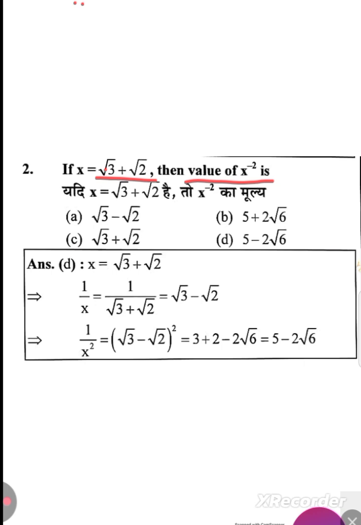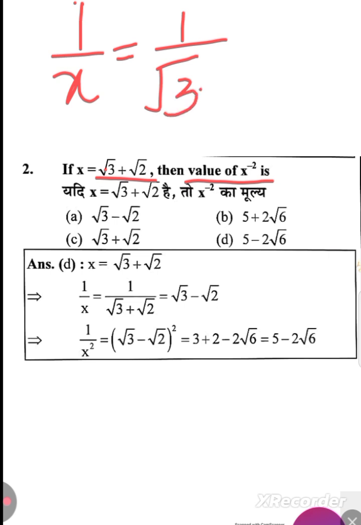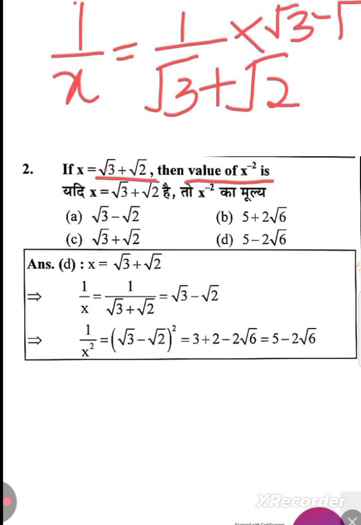So here what will be your 1 by x? 1 by x is nothing but 1 divided by root 3 plus root 2, right? Because we know the x value. Now I am going to rationalize it. To rationalize the value, we just have to change the sign. So root 3